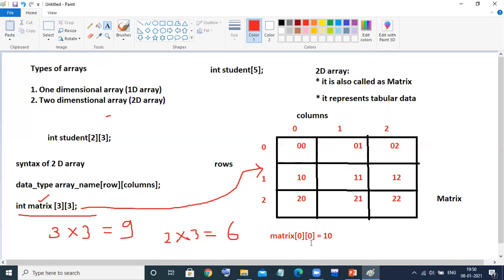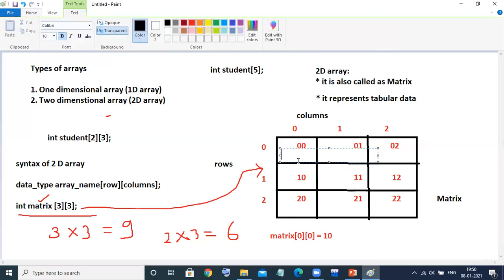So if I want to hold the value at the first location, my location would be 0 0. If I assign 10, then this 10 will be stored here. If I want to store the second element, what would be the matrix location? The 0th row, but the column will change. That is 1 now, equals to suppose 20. Where is the 0 and 1 here? This is the 0th row, this is the first column. That means the 20 is going to be held here. Likewise.